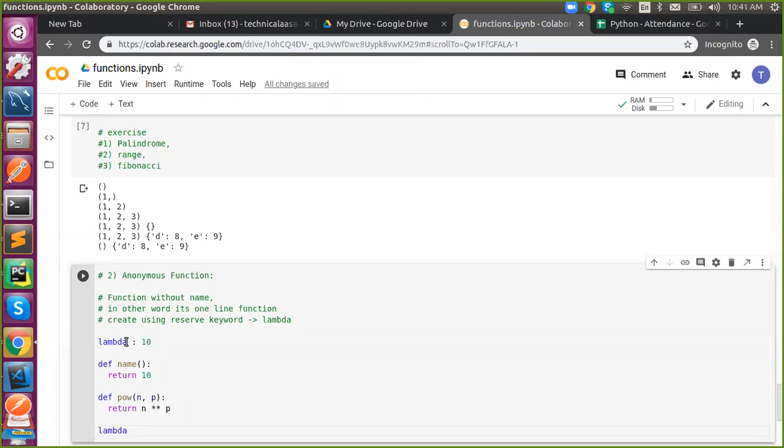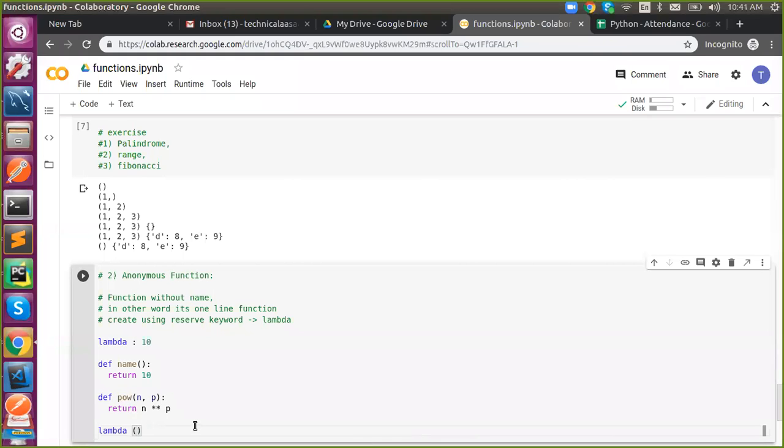This is a without-argument example. And if you want to create an anonymous function with arguments, what to do? Just try something. Brackets. Okay, brackets, and then I need to replicate this into.